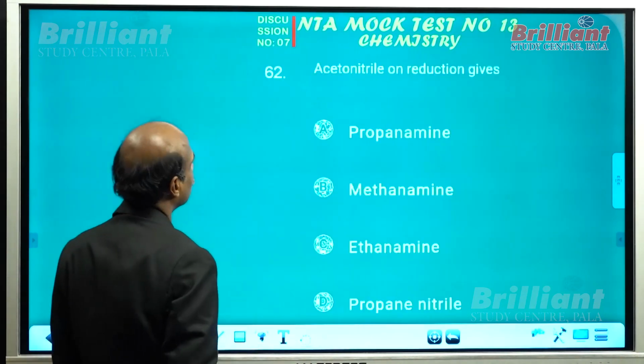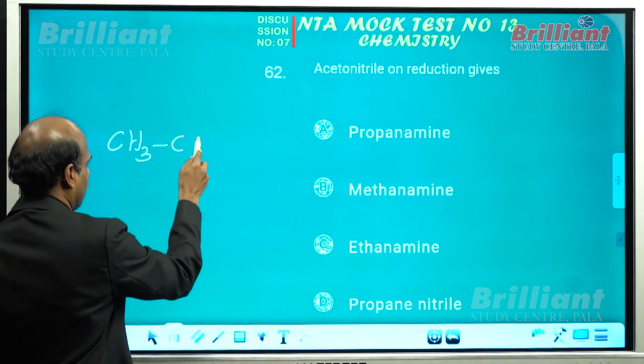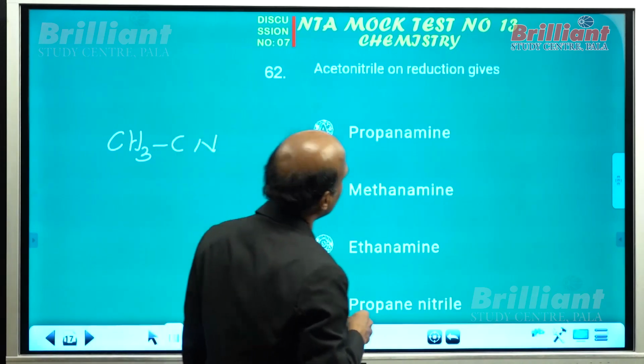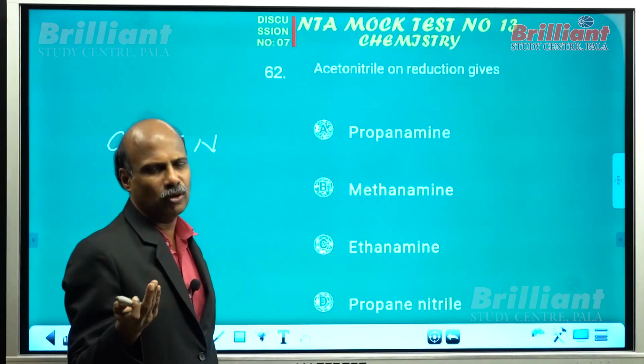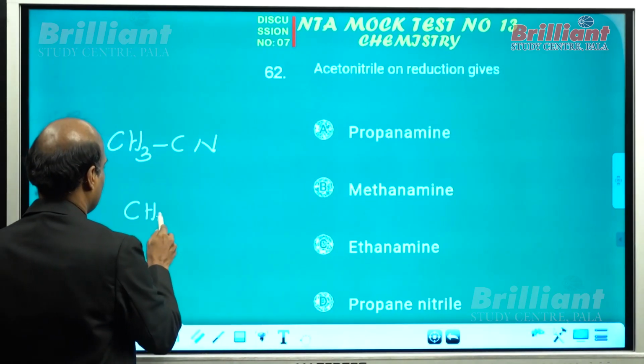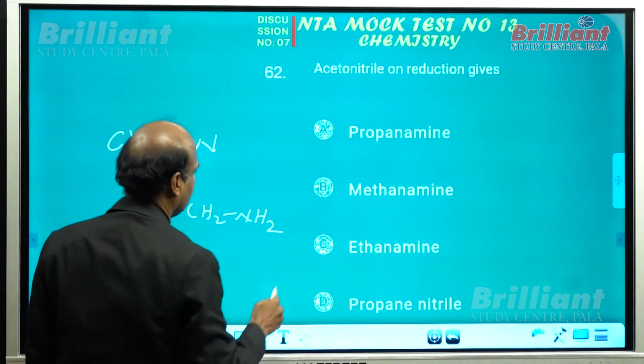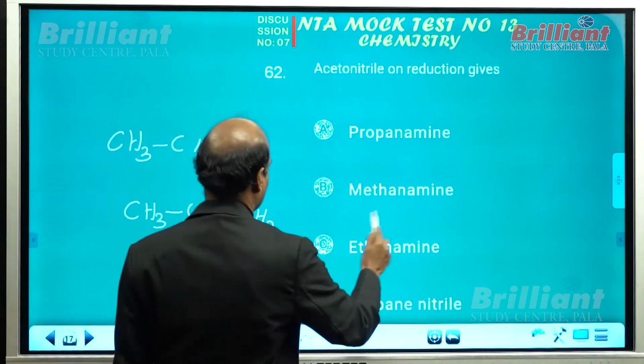What about question number 62 here? Acetonitrile. Acetonitrile, when it is treated with what? Reduction. Simply reduction. They are not mentioning the reducing agent. You can get a primary amine. Ethanamine is obtained. So the correct answer can be C.